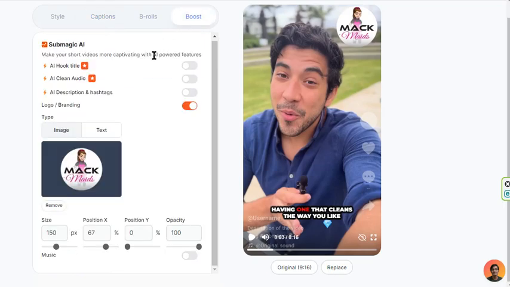And then boost AI hook title, clean audio. Yeah, so that stuff I'll work on. But that's what's bugging me about.